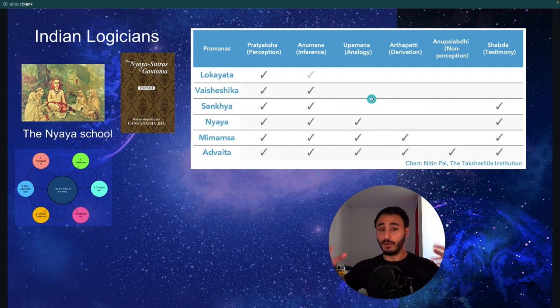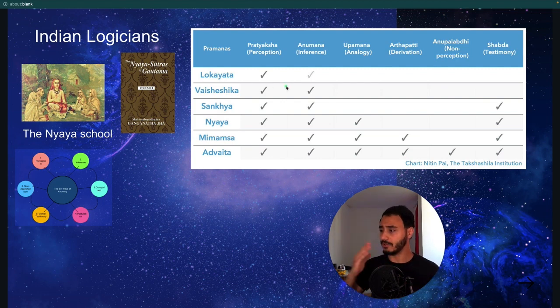And then you have the analogy or comparison. Back then cows were a big thing for the Indians, and you know that probably. So a good example in the book of Nyaya Sutras, this book here. One person, let's call him Jeffrey, has told his friend that there is a creature called cow. This cow has 4 legs, has 1 head, and it walks on these 4 legs. So the other guy, Daniel, went in the forests and he saw a creature which is weird and walking on 4 legs too. So he thought about it and compared what he's seeing to what his friend Jeffrey was telling him. And through comparison, he knew that this creature that I'm seeing now, which is white and black dotted, walking on the 4 legs, is probably a cow. And this is analogy.